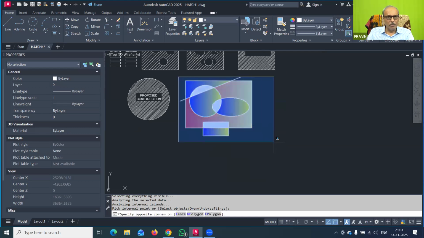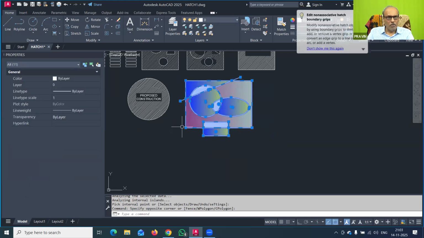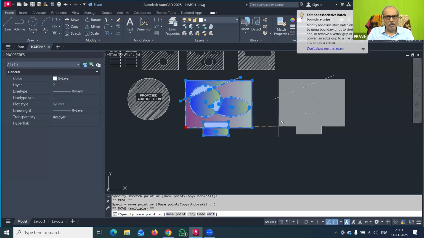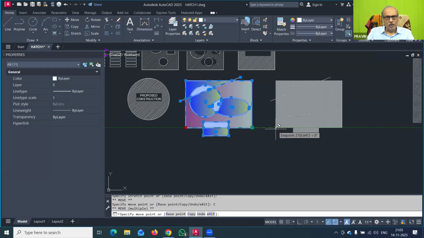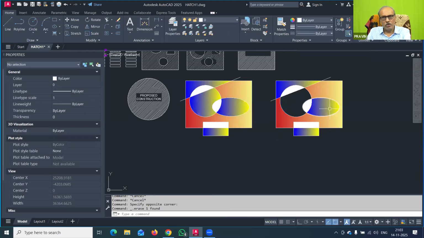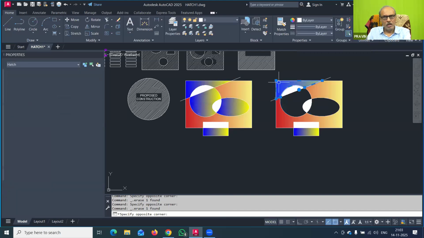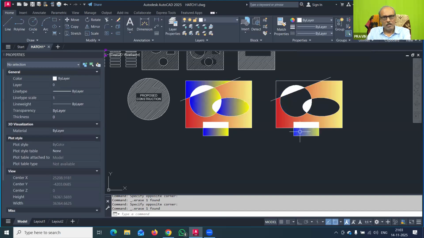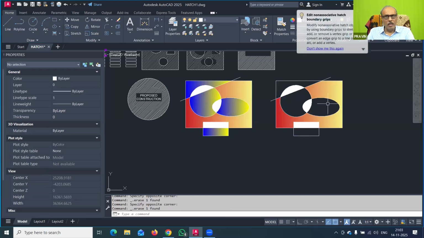Instead of that, suppose I have made a copy of this. I have made the move and copy here, and now we will delete this blue hatch. So I have deleted this, here also deleted, and this is also deleted. Now I will click pick points at once, at all the 4 places simultaneously.